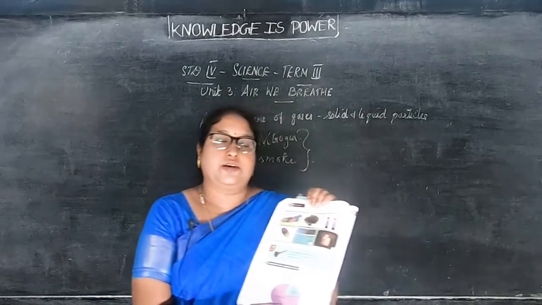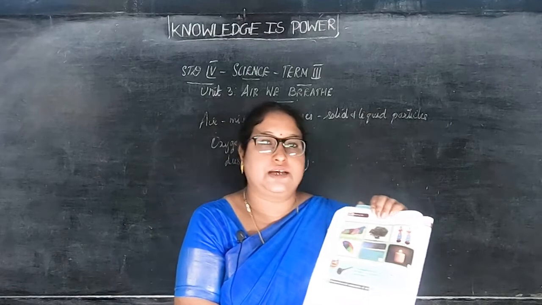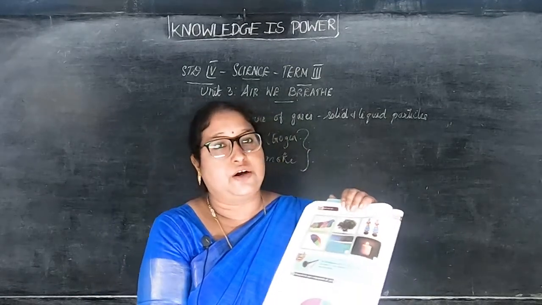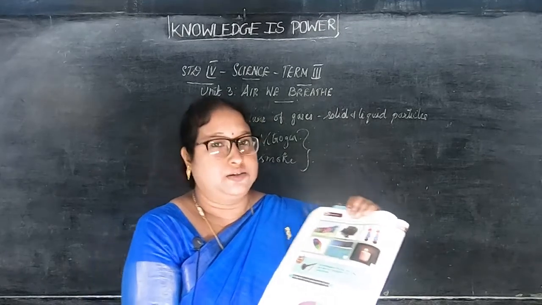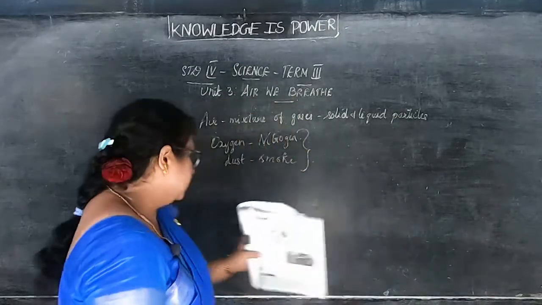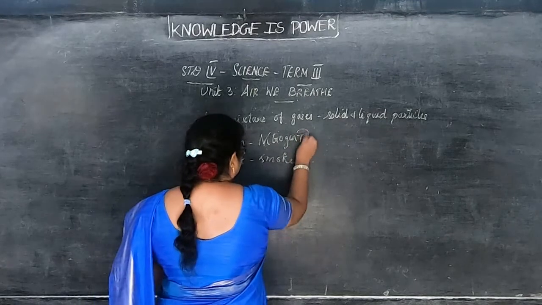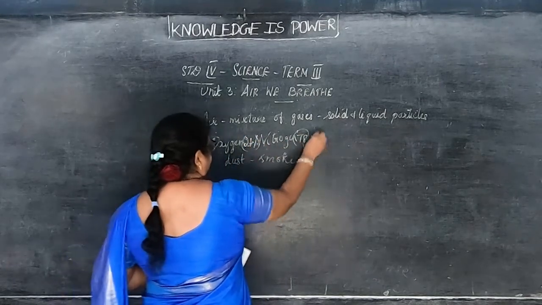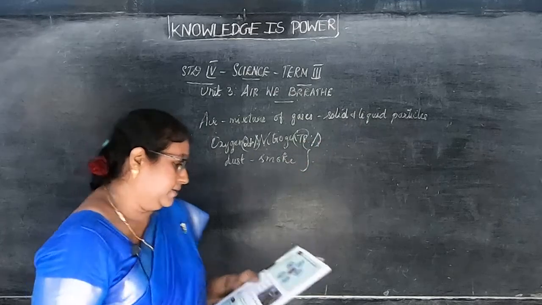Which is the largest amount of gas present in the air? Nitrogen, which is 78%. Next to nitrogen is oxygen, 21%.